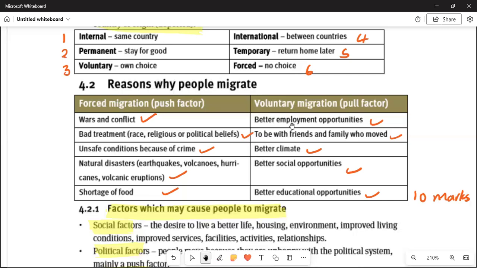When people or citizens are experiencing these factors, they will be pushed out by these external factors and migration will take off. Then for pull factors, we see there are better opportunities, to be with friends and family. There are better social opportunities where they can interact, and better educational opportunities which other countries or other regions in the country don't specialize in.